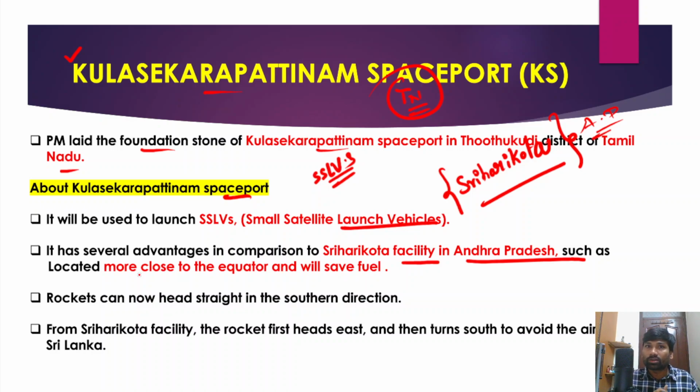Okay, so generally when satellites are being launched from Sriharikota, ISRO needs to do a special maneuver with these launch vehicles. That maneuver is known as a dog leg maneuver, right? In order to avoid Sri Lanka, because if something goes wrong, this rocket would fall on the habitations in Sri Lanka, and that would cause severe damage. So in order to avoid Sri Lanka, ISRO would conduct a dog leg maneuver of this rocket.